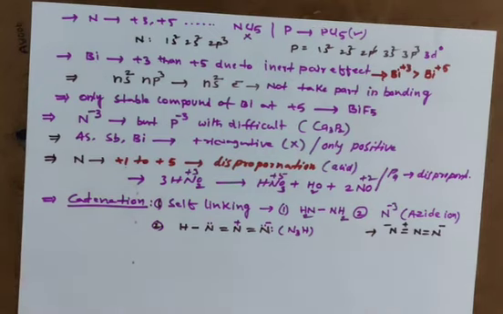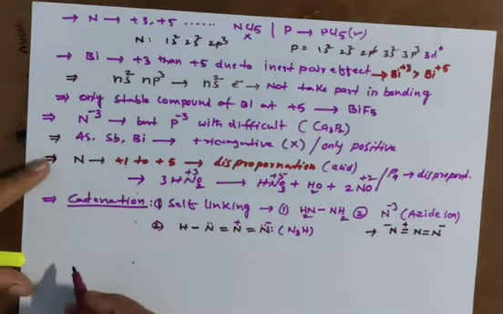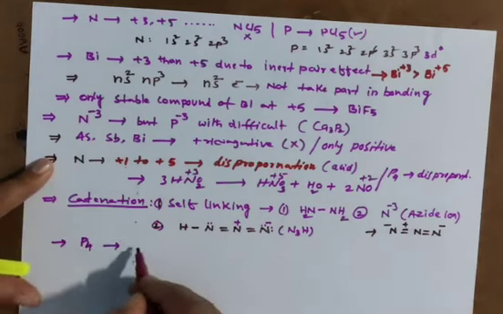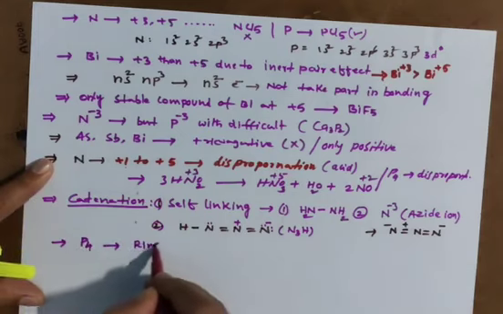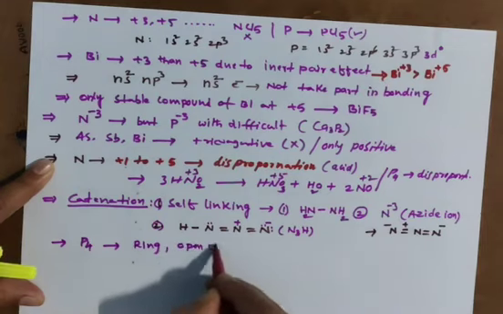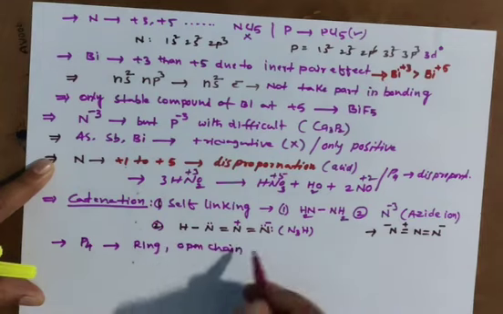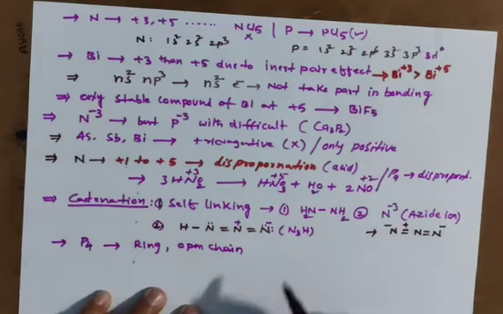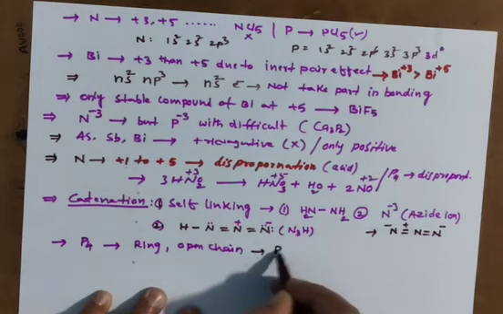So nitrogen can exhibit catenation power. Similarly, phosphorus also. Phosphorus can make ring type catenation and open chain. Both it will show. You know ring type already very well. In your schooling also you learned the phosphorus P4 molecule.